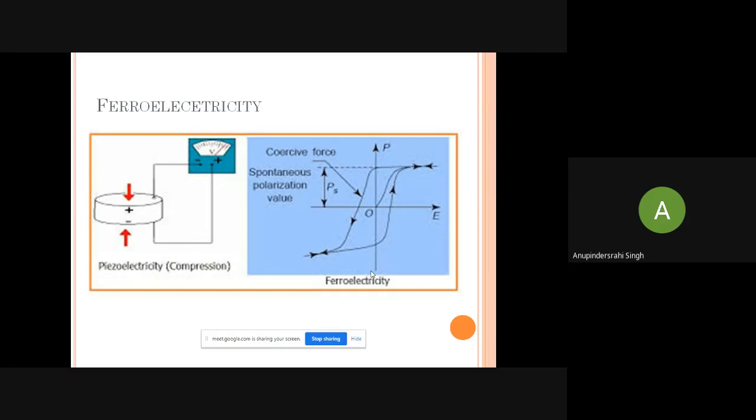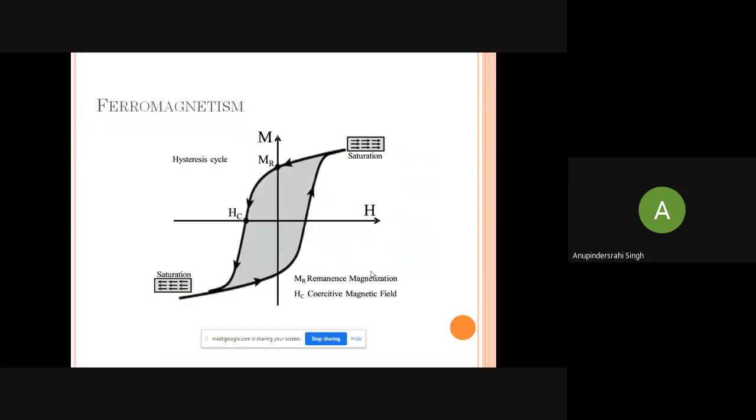So this is one side of the polarization. When we switch the electric field to the negative direction, the polarization also goes to the negative polarization saturation. So with the switching of the electric field, polarization is also switching. That is called the polarization reversal with the electric field. So this is called ferroelectricity.